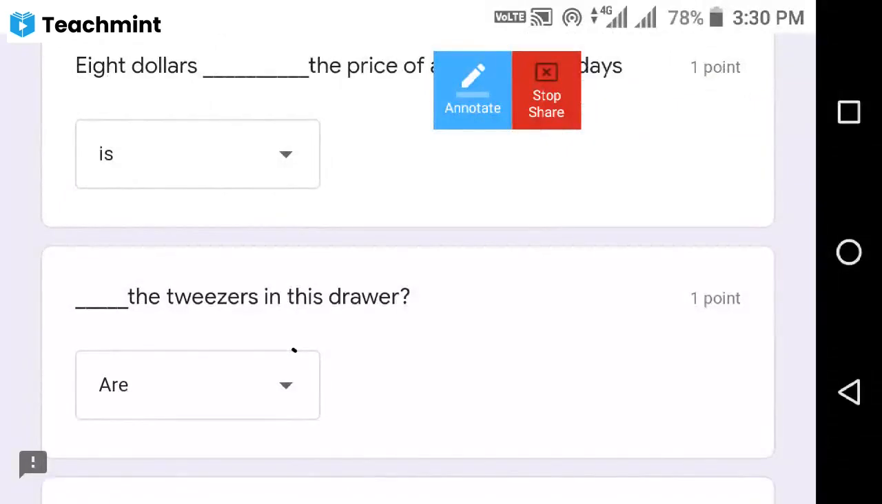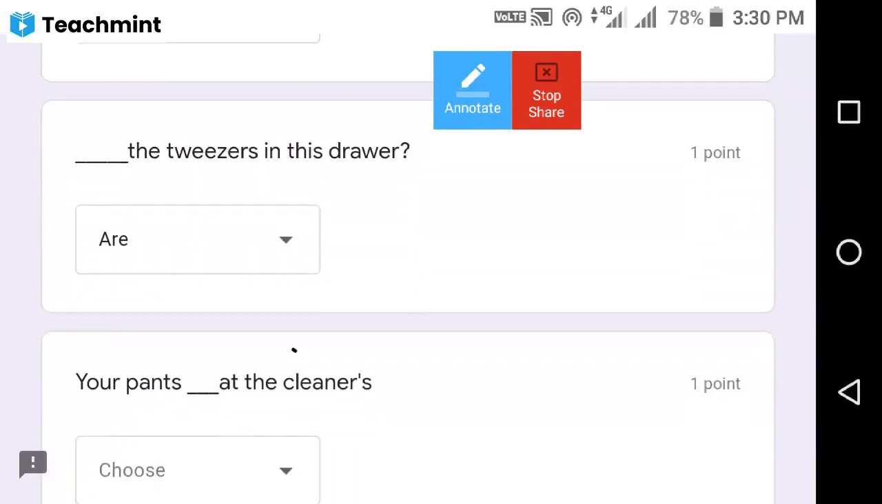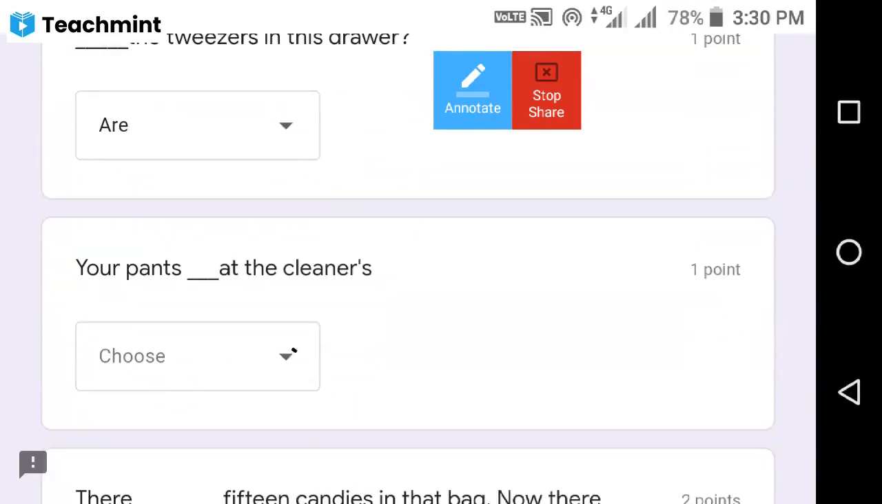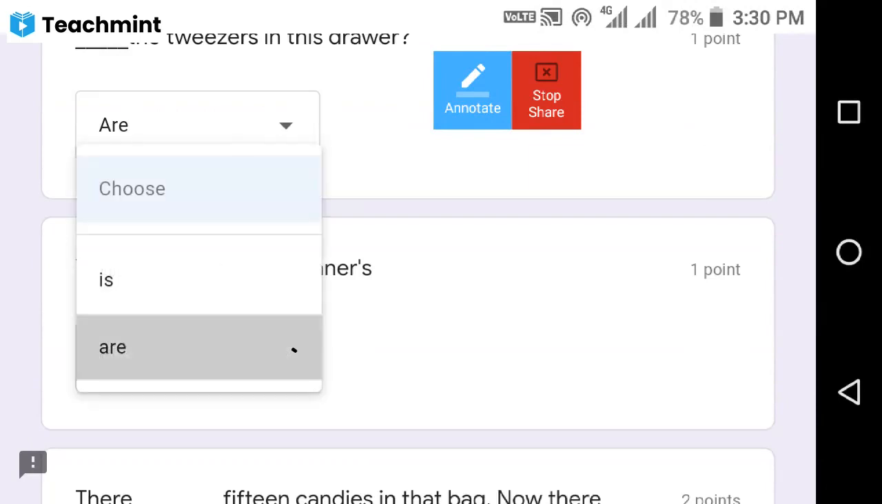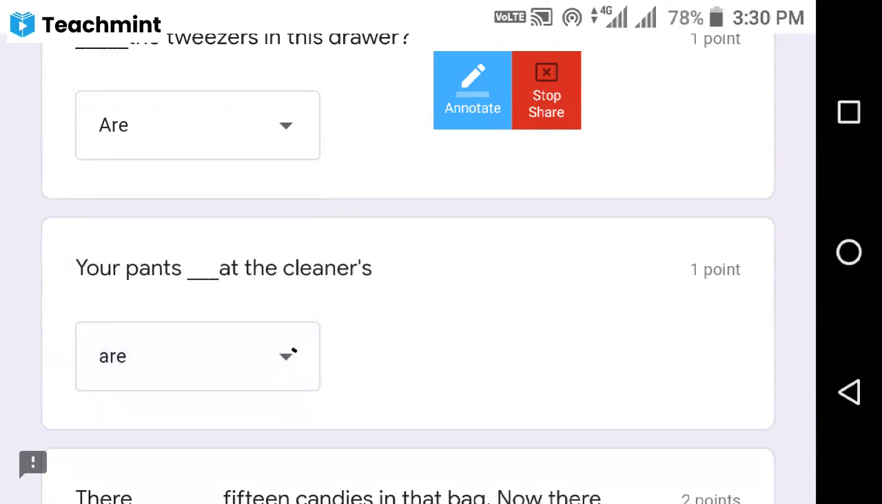Next, dash the tweezers in this drawer. Actually, it is a plural verb. Sorry, it is plural, like pants and trousers, na? It is also a plural subject actually. So we need to supply the plural verb. Here also, the pants dash at the cleaner. The pants are at the cleaner actually.